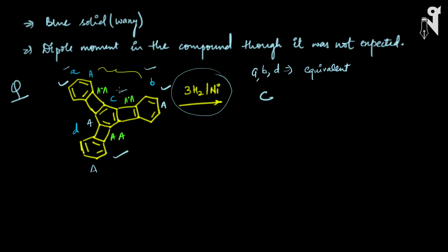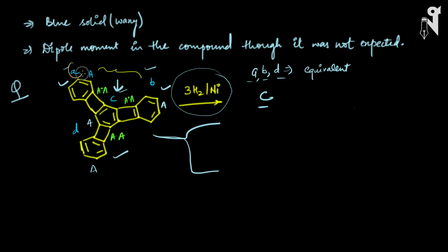And C, which is the middle ring, is a different one. So basically, there are two ways of hydrogenation: one is when I hydrogenate any of these three positions, or I hydrogenate the C position. So let's see what happens when we hydrogenate either A or B or D.